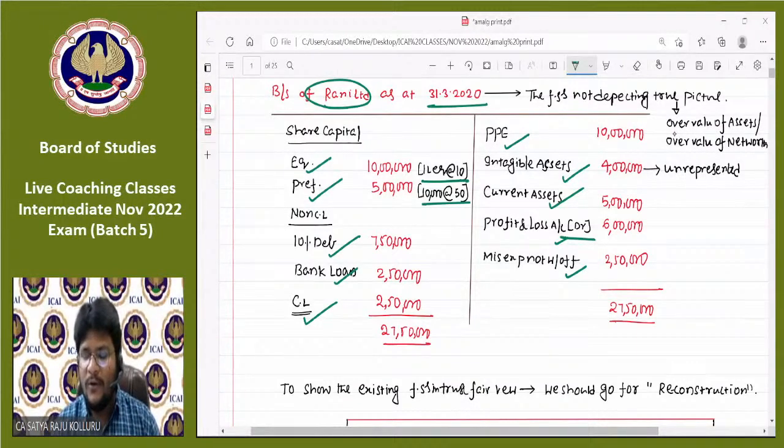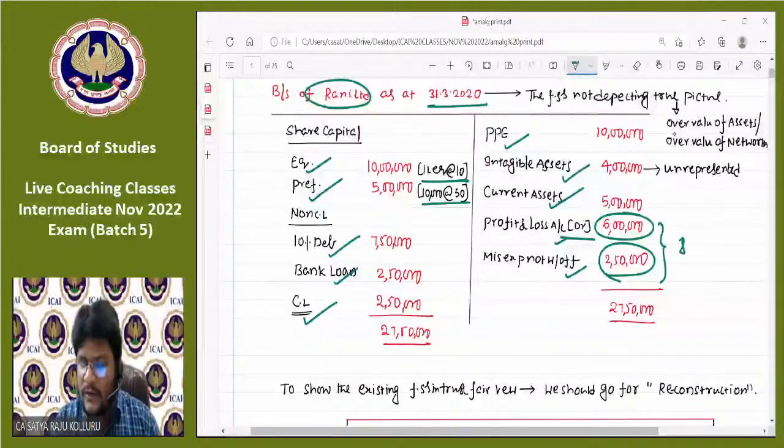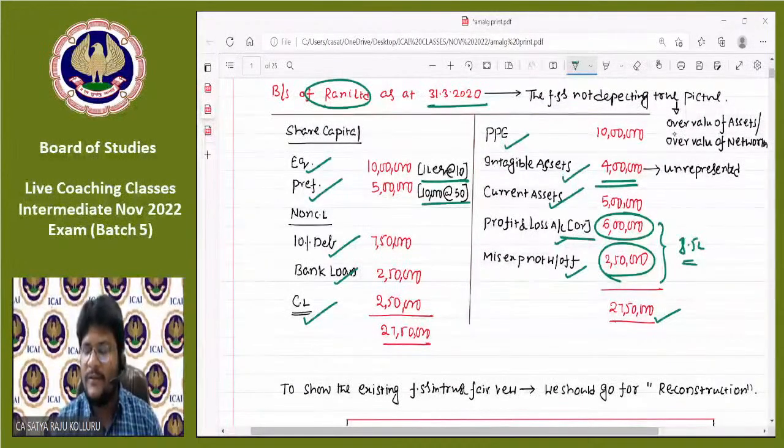If you observe, there is a huge P&L debit balance to the extent of 6 lakhs. And one more thing, miscellaneous expenditure not written off also exists on the asset side, which is a fictitious asset. Do you really think that this 6 plus 2.5, to the extent of 8.5 lakhs, is real worth of assets existing in the outside market? No, not at all. Then how can you say the assets worth 27 lakh 50,000? That is my first question. And another question, sir: I am told intangible assets are worth 4 lakhs. Is it really worth maybe 4 lakhs?